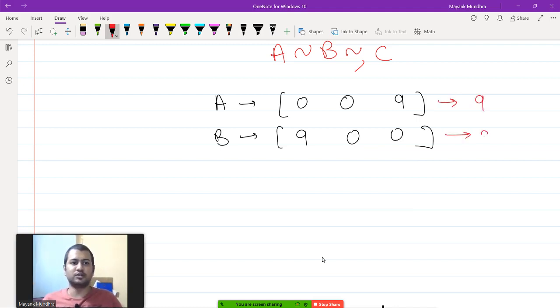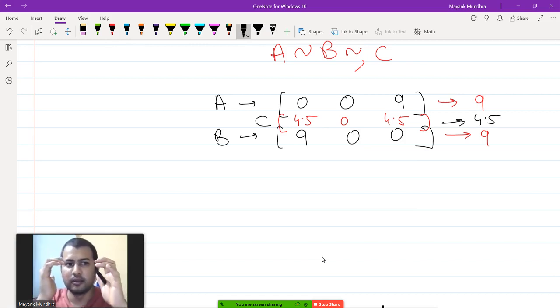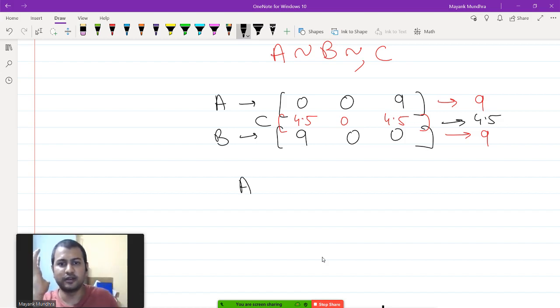In this situation also she gets 9. But what if she goes for the mean bundle? The average of these two bundles would be 4.5, 0, 4.5, in which case she will get a payoff of just 4.5. So in this case the average is strictly less preferred. A and B are indifferent, but C is strictly less preferred to A and B.